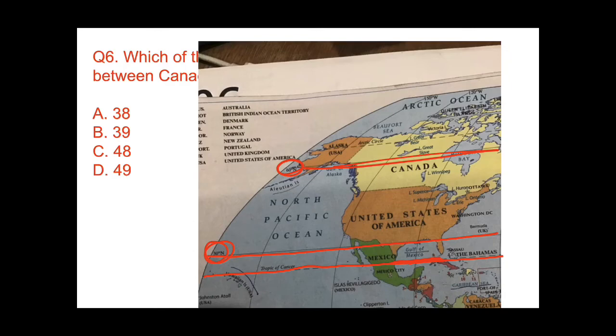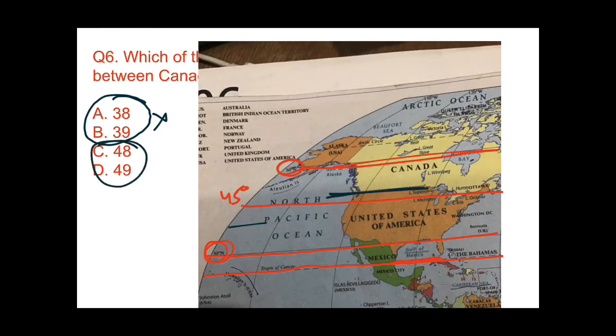That means we can assume that in between this, here it would probably be 45 degree north. That means the two options, 38 and 39, are eliminated. Why? Because 38, 39 would be probably here, but we have to see this latitude. So we are left with two options, 48 and 49, and the answer is 49. So the boundary between Canada and America is 49 degree north latitude.